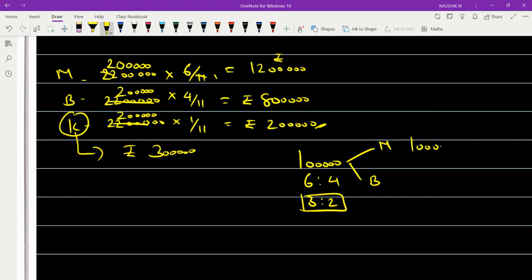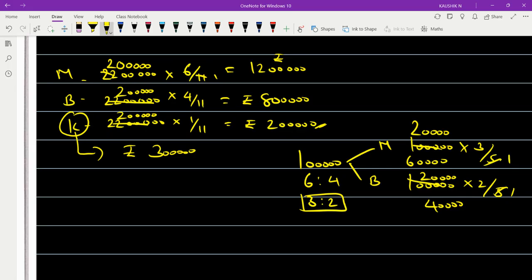1 lakh into 3 by 5, 1 lakh into 2 by 5. So 5 ones are 20,000 into 3 will give you 60, and 20,000 into 2 will give you 40. So from Monica deduct 60, from Bhumika deduct 40. And for Kamolika add 60 and add 40. Then how much will you get? Here from 12 lakhs, 60 is gone, so 11 lakh 40.